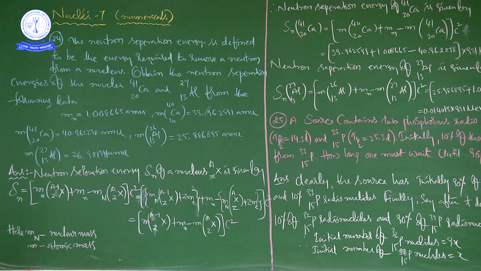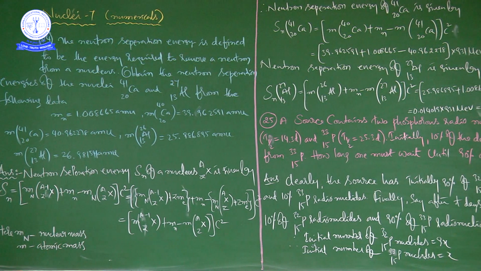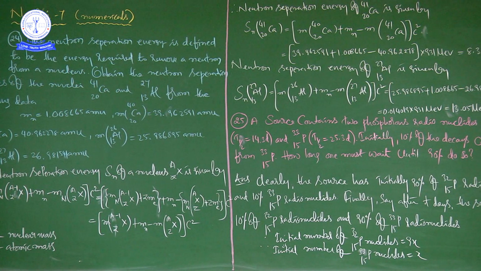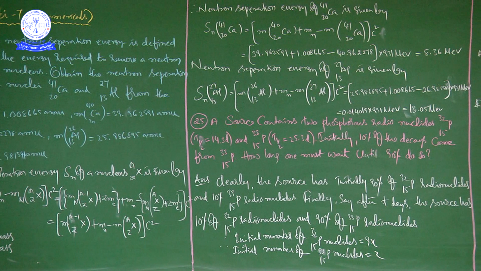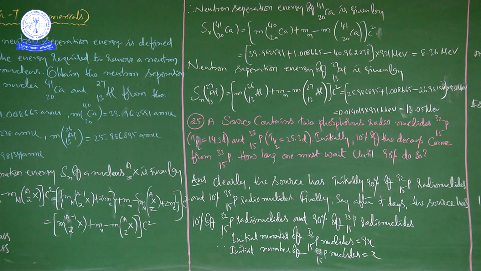After completion of writing the Mn value, then minus m of Al 27/13. We know the Mn value, so here also we write the same value, 1.008665, and at last you have to write Al 27/13, which is 26.981541, into 931 MeV.